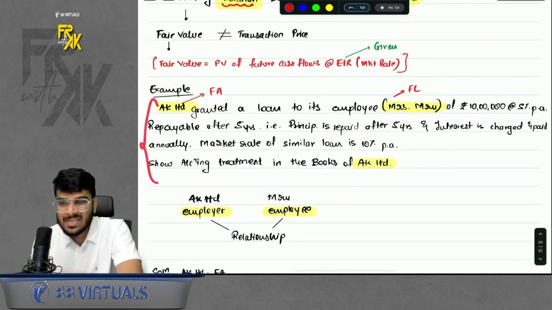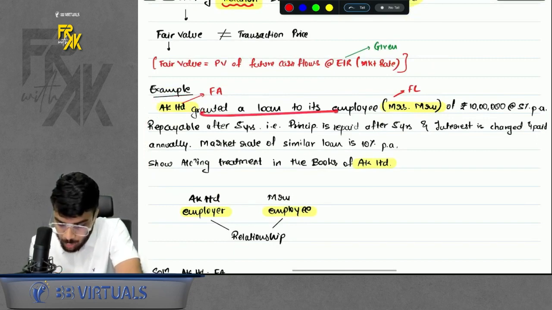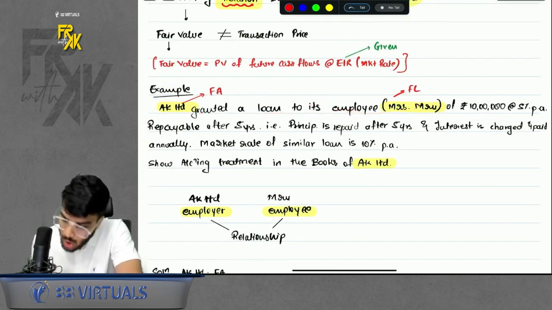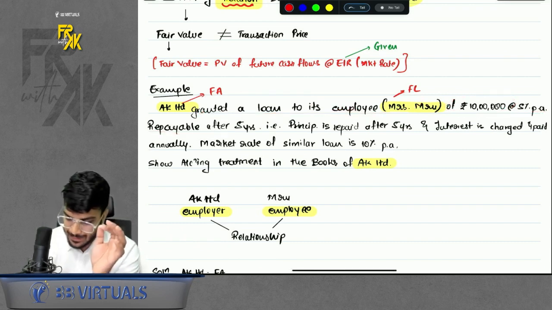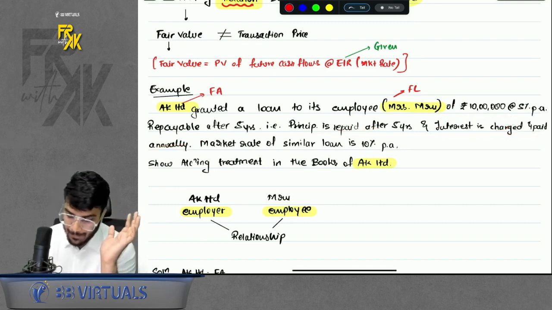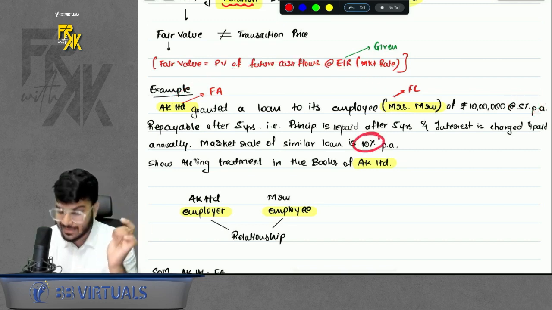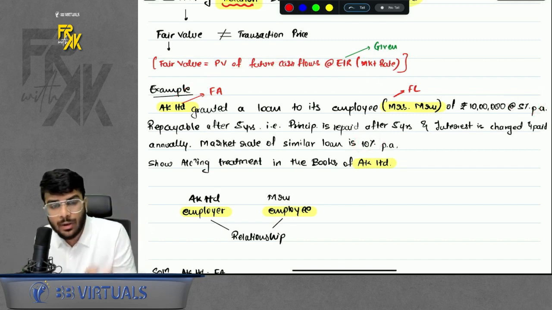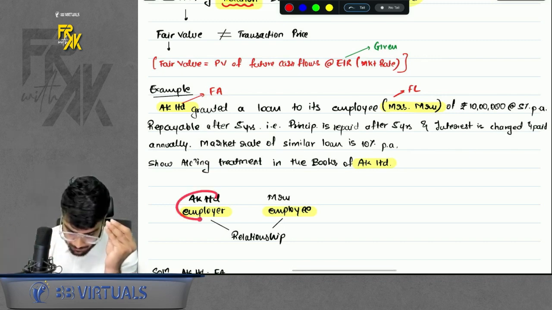Okay. Now to explain this in a better way, we took an example where I said AK Limited granted a loan to its employee, Mr. Mru, of rupees 10 lakhs at the rate 5% repayable after 5 years. Principal is repaid after 5 years. Interest is charged and paid annually. Market rate 10%. Now, if you can see closely, I gave the loan to my employee at 5%, but in market the rate is 10%. Then why did I give the loan at a lower rate? Because there was some relationship. What was the relationship here? Employer-employee.